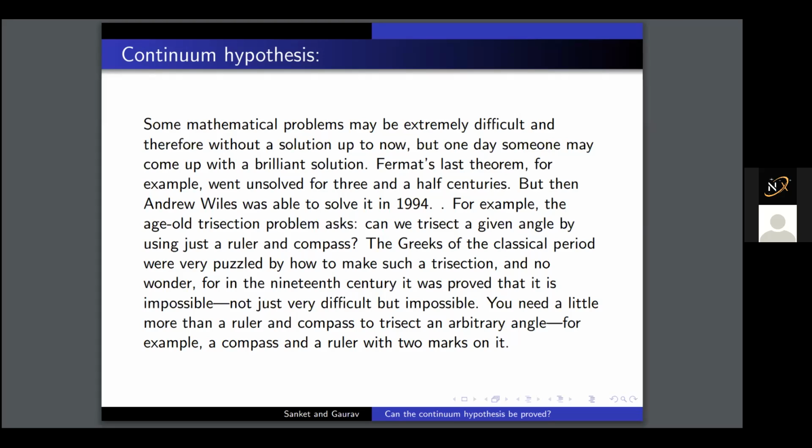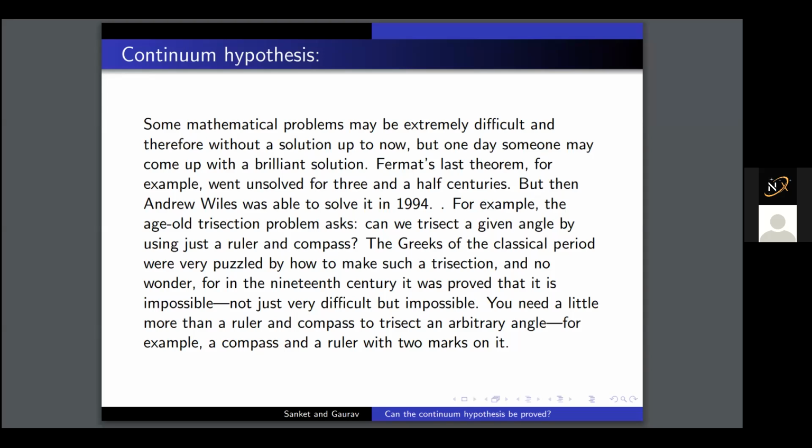It was this simple, but you need very little more than the ruler and compass to trisect an arbitrary angle. For example, a compass and a ruler with 2 marks on it. It was just that easy, but it took such a long time to answer the simple question, which was, can we trisect the given angle by just using a ruler and compass?